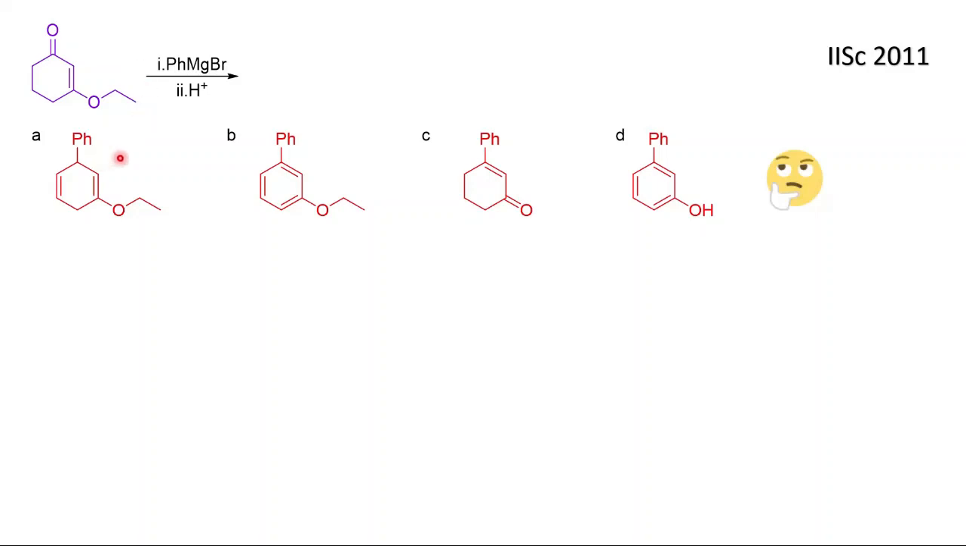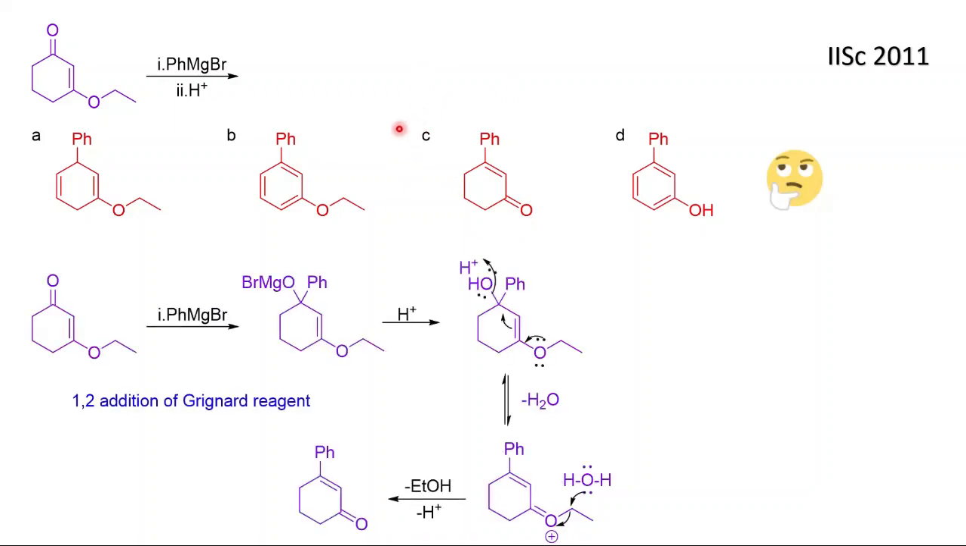So as you can see, they have given 4 options. First I will tell you the answer. The answer is option C. I will draw the mechanism. This is the reactant, and first I will treat it with phenyl magnesium bromide. So I will do 1,2 addition of the Grignard reagent first. I will end up with this OMgBr. The phenyl will attack at this position, and we get OMgBr here.